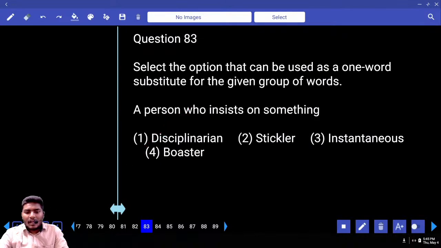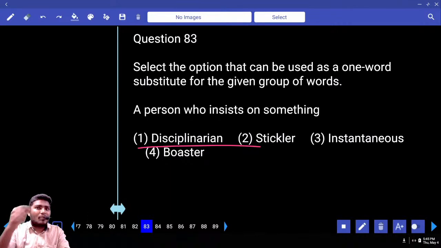Move to 83. A person who insists on something. Insists is like one who is very detailed about something. He wants to get the complete details of something. What type of person is he? Look at the first one. I think you directly have the word there. What is that word? Disciplinarian. What does it mean? One who follows discipline, one who always wants to be disciplined. He is a disciplined person. He wants others to be disciplined.